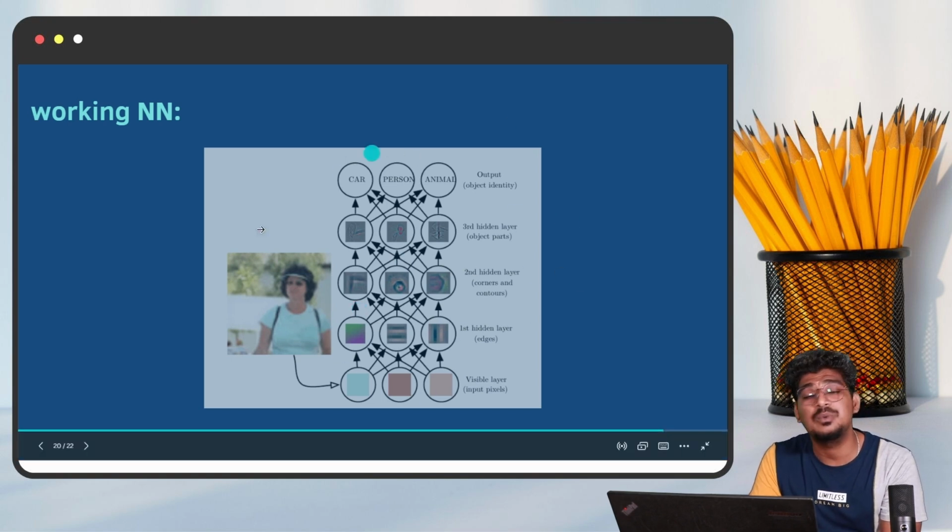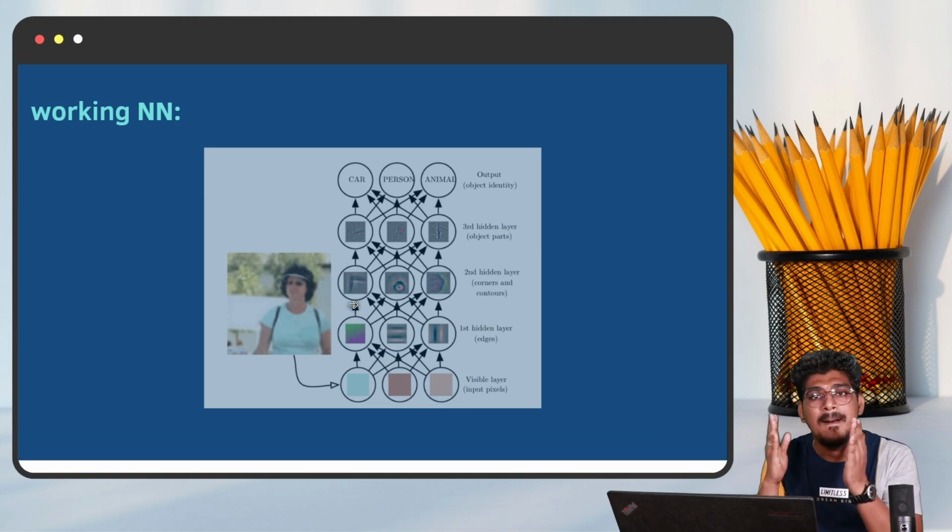This is the way the neural network works. That means you can see here each and every neuron passing the information to multiple neurons. You can see 1, 1 and 1, multiple neurons. After that, these neurons are passing to each neuron, and these neurons are passing to the 3 particular neurons. Every neuron is passing the information to multiple neurons. Those multiple neurons analyze the data and extract the features from the image, then it will be returned. Based on that, the activation function will generate the output.